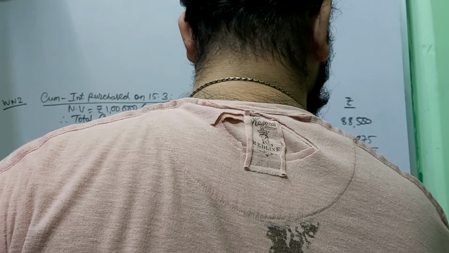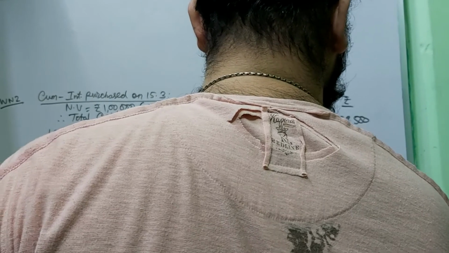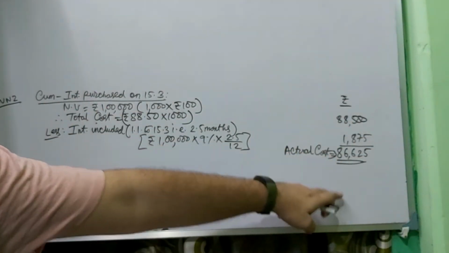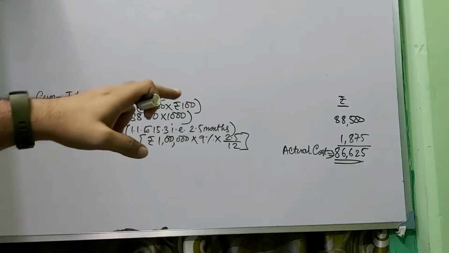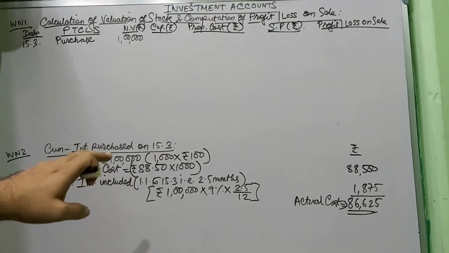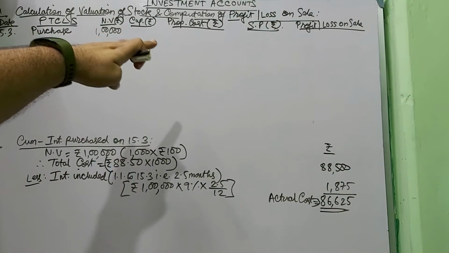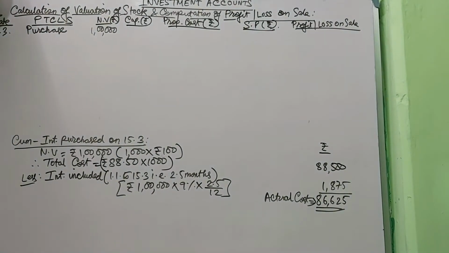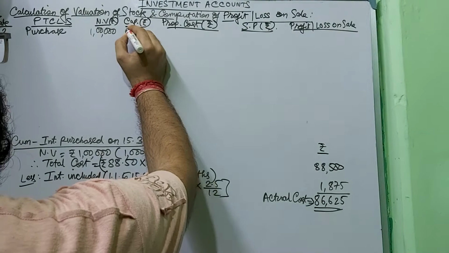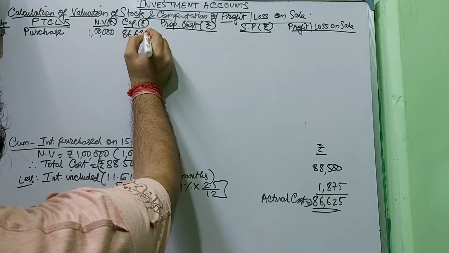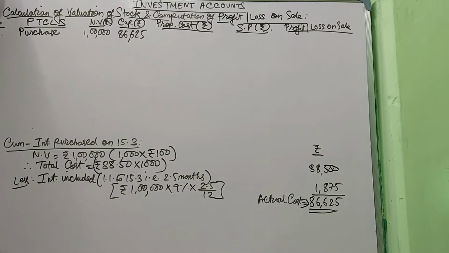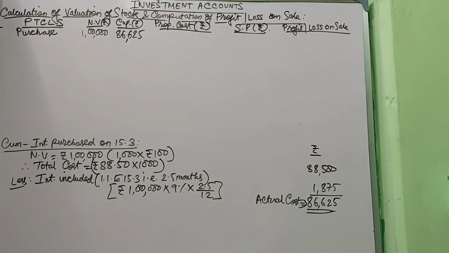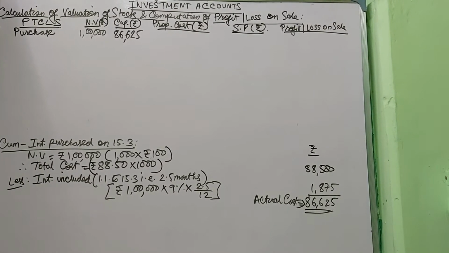This cost will reflect in the capital value in working note 1. Its cost is 86,625.